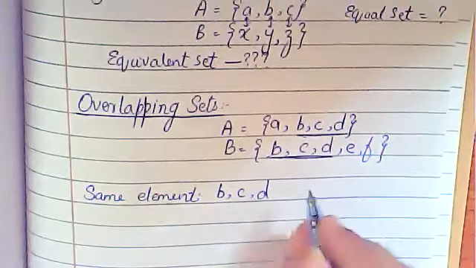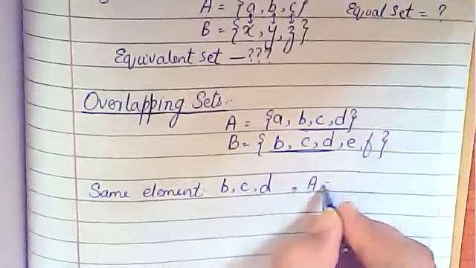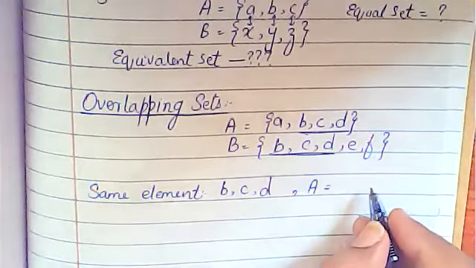But what are the different elements present in set A?